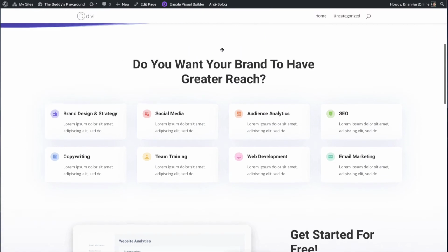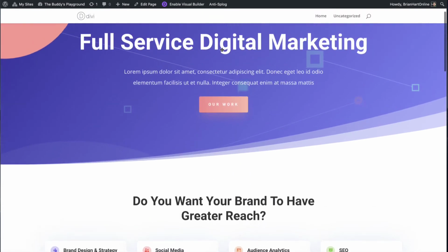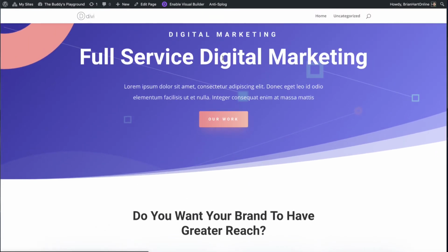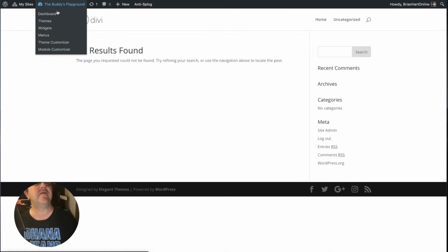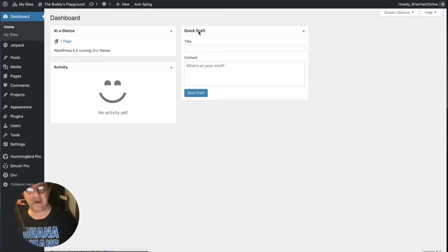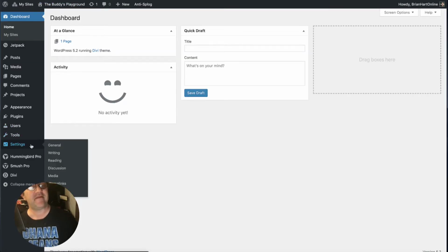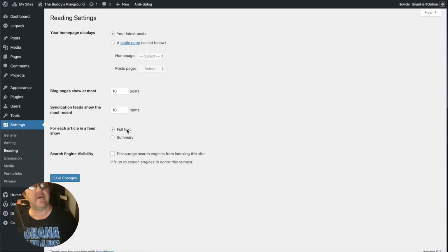Fantastic. And there you go, all the animations are kicking in. Brilliant. So we've now created our home page, but if we go to the front of the site, as you can see, it's still looking like that. But don't panic. All you need to do is go into the dashboard, come down to settings, and then go to reading. And see here, this is what we mentioned in the settings that I was going to come back to. Click static page, and then simply select the page you've just created called home, and save.